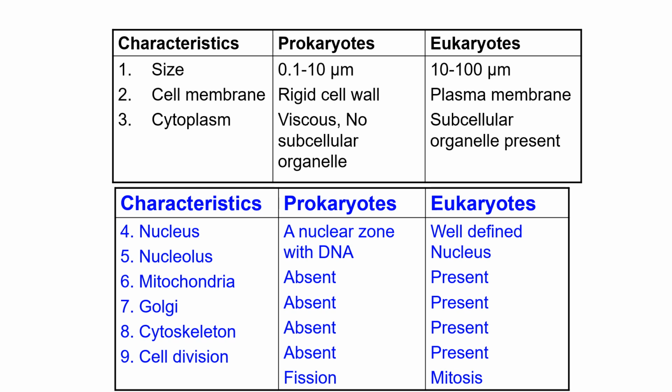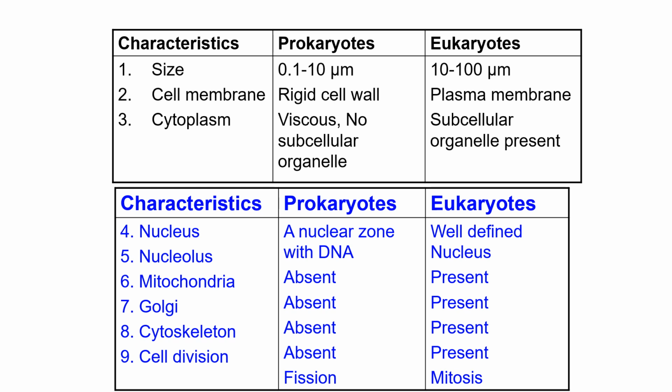The cell membrane is a very rigid cell wall in the prokaryotes, while it is a proper cell membrane in eukaryotes. Then cytoplasm is viscous with no subcellular organelles. Subcellular organelles are present in the eukaryotic cells. Then about the different organelles present: in the prokaryotic cells, the nuclear zone with DNA is available. It is not very well defined, while in the eukaryotes it is well defined.